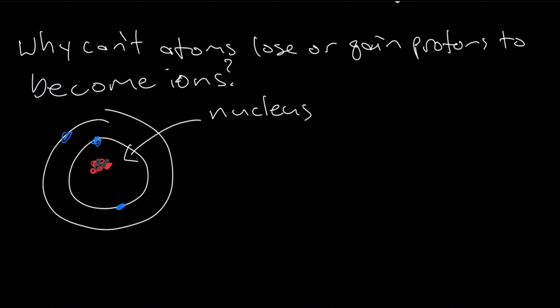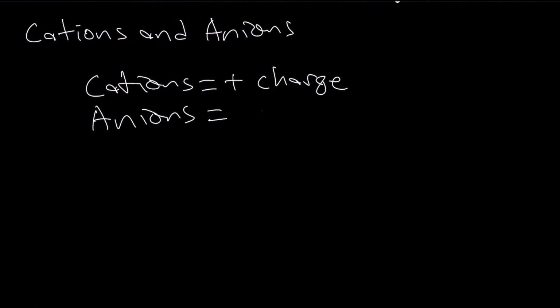Now let's talk about cations and anions. These are just names for ions that have positive or negative charges. Cations are ions with positive charges, and anions are ions with negative charges. How can we remember this?